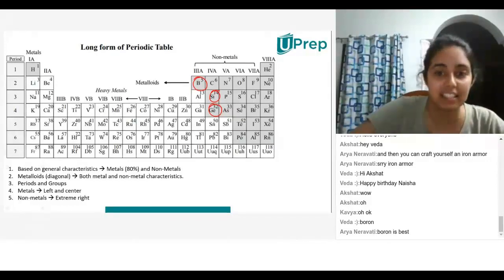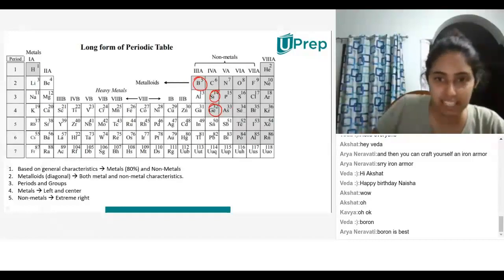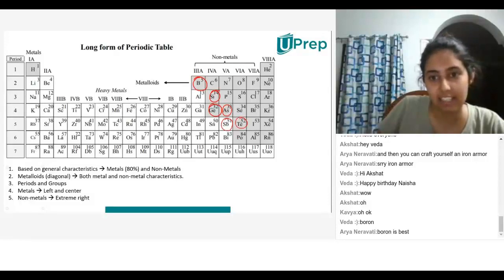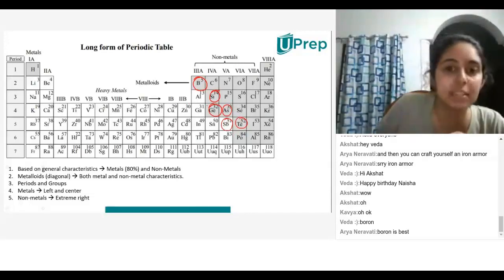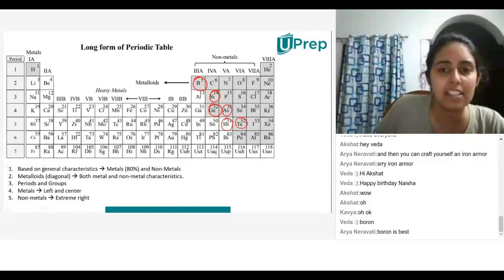Yeah. Okay. So boron, silicon, what is this element? GE? This is boron, silicon, germanium. I think this is arsenic.